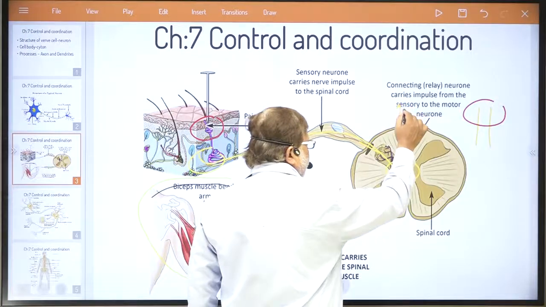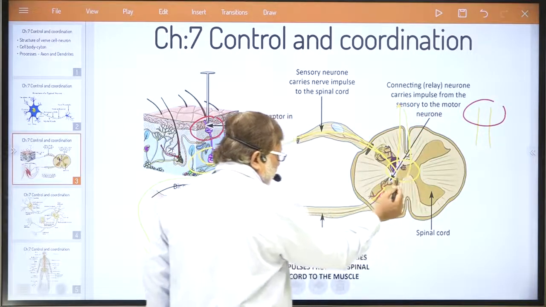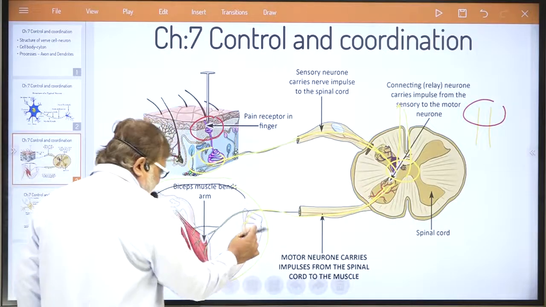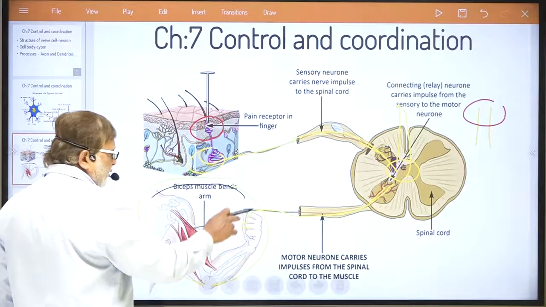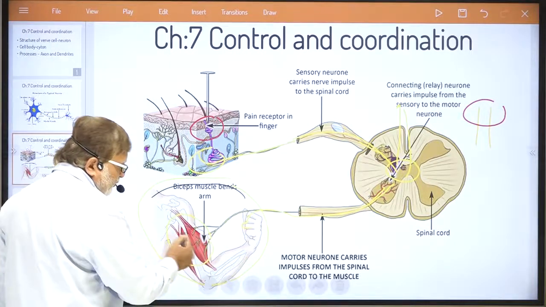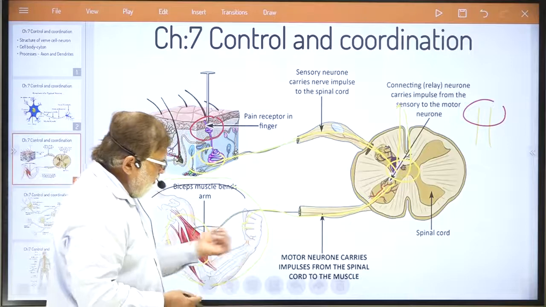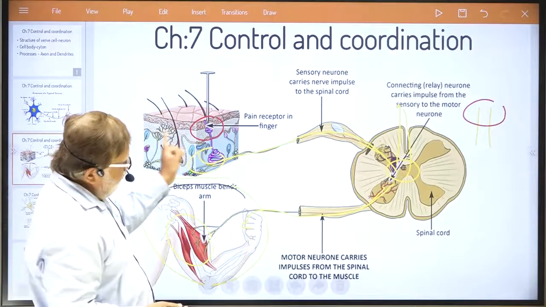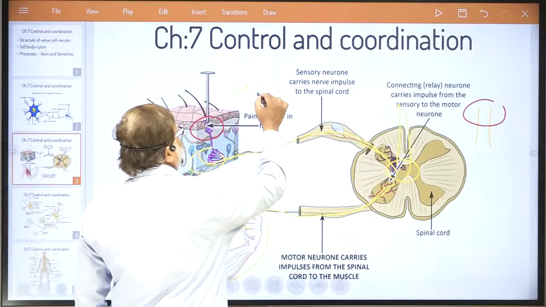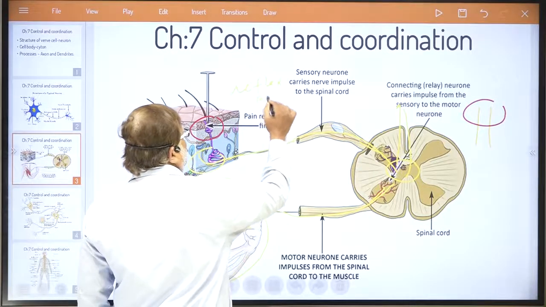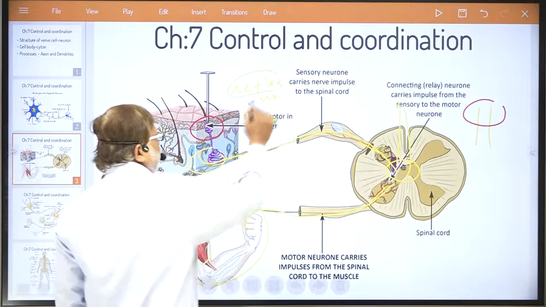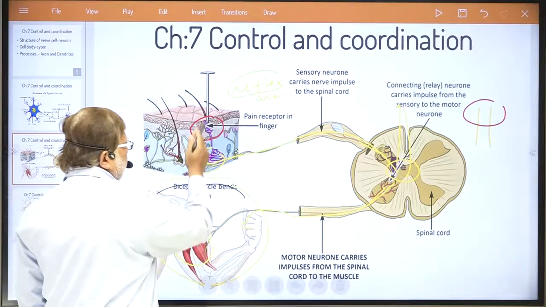Brain sends the motor order to the spinal cord. From the spinal cord it goes to the organ, and according to the order received from the brain, the contraction of muscle takes place, and you immediately take your hand away. This is the whole process, you can call it. We will discuss it in the next lecture, reflex arc. Here I am not yet talking of reflex arc, but you try to understand.